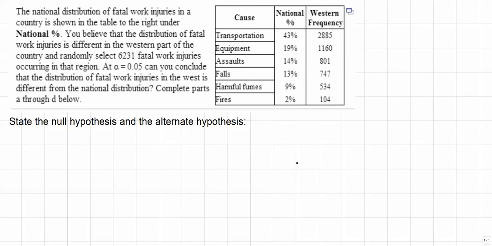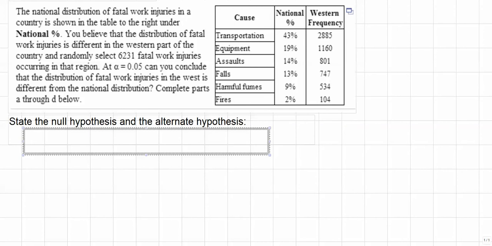First, we need to state the null hypothesis and the alternate hypothesis. The null hypothesis, H sub 0, will come directly from this particular problem, and it's going to be based upon this column right here, national percent. So here's your null hypothesis.